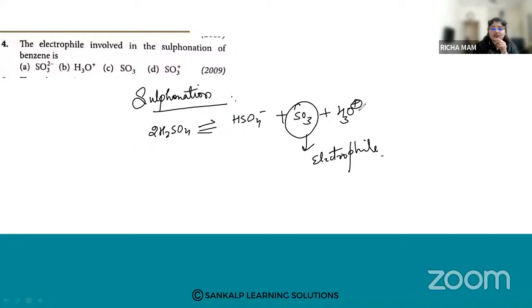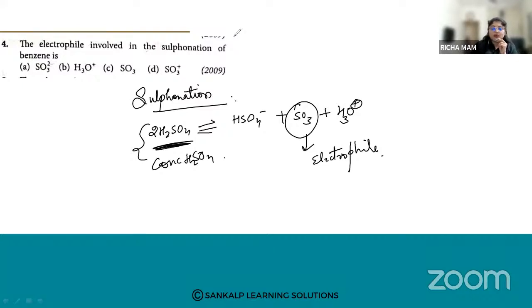So sulfonation of benzene, what does it involve? The electrophile is produced with the help of concentrated H2SO4. So it is SO3.